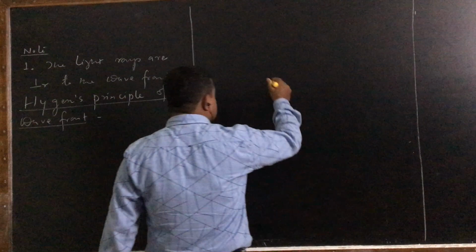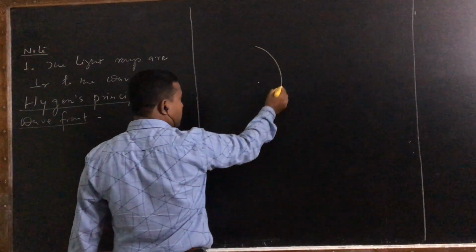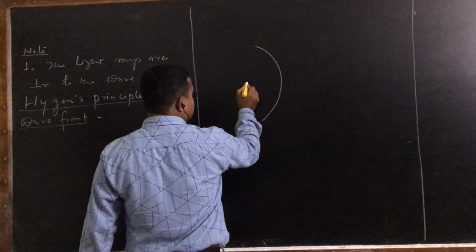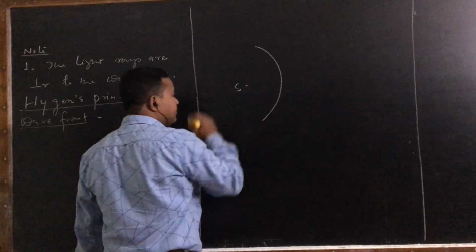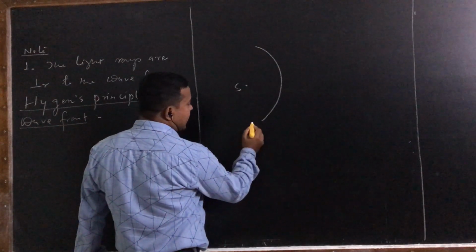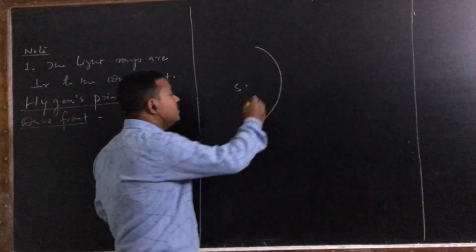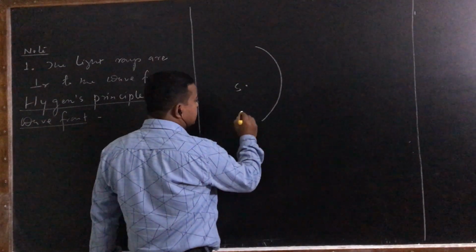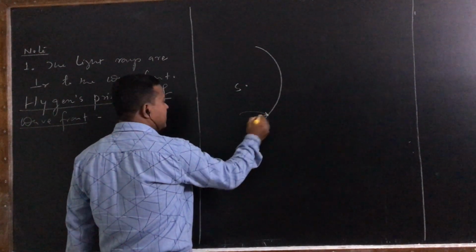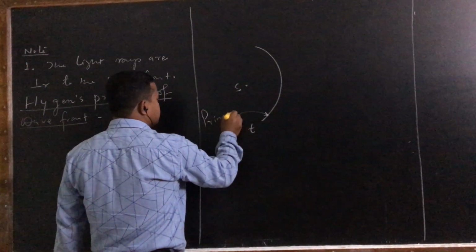For example, suppose this is our source of light. This is part of a spherical wavefront at a certain time t. This is called the primary wavefront, or given wavefront.